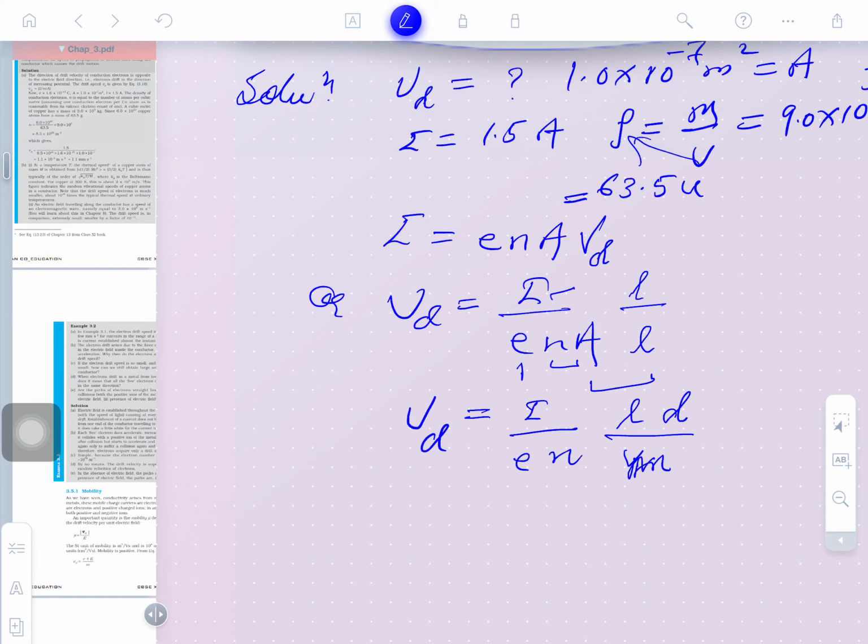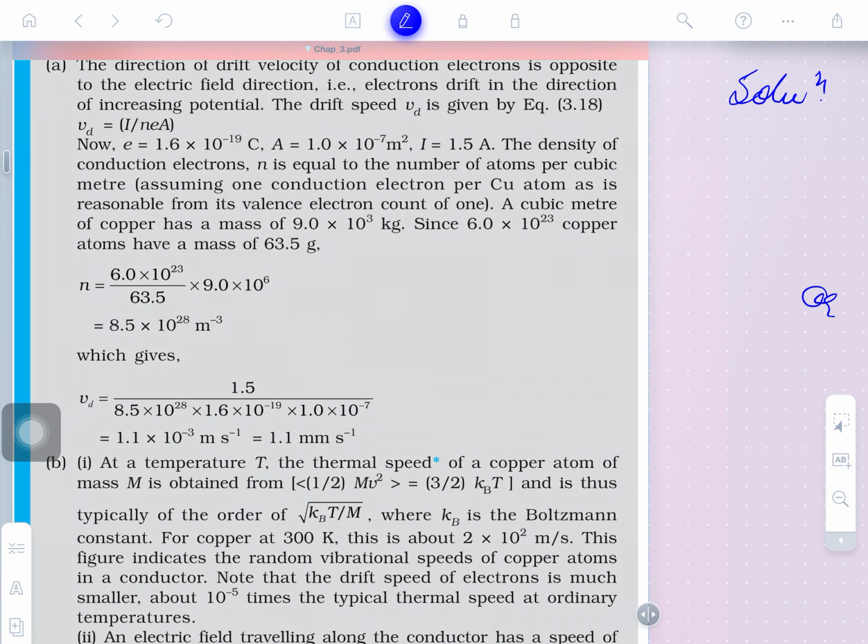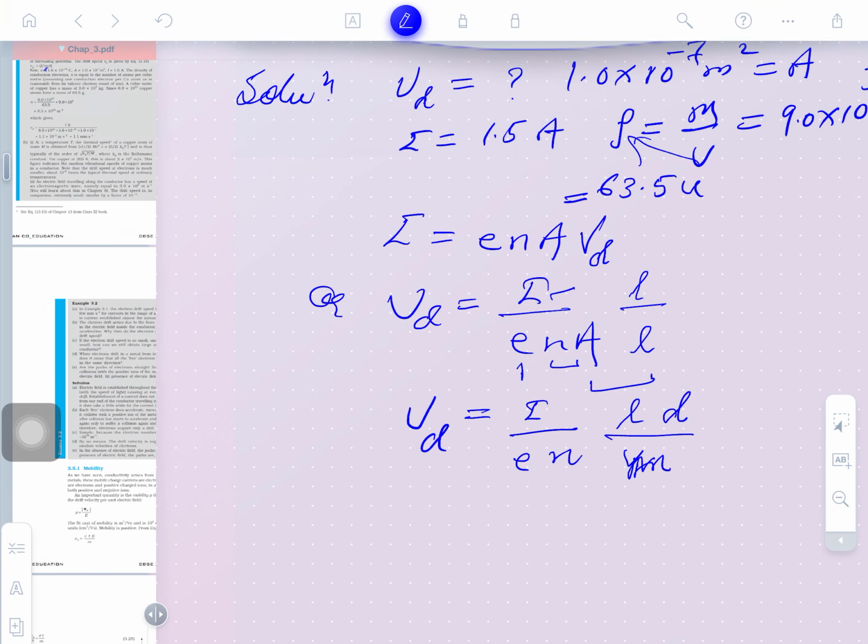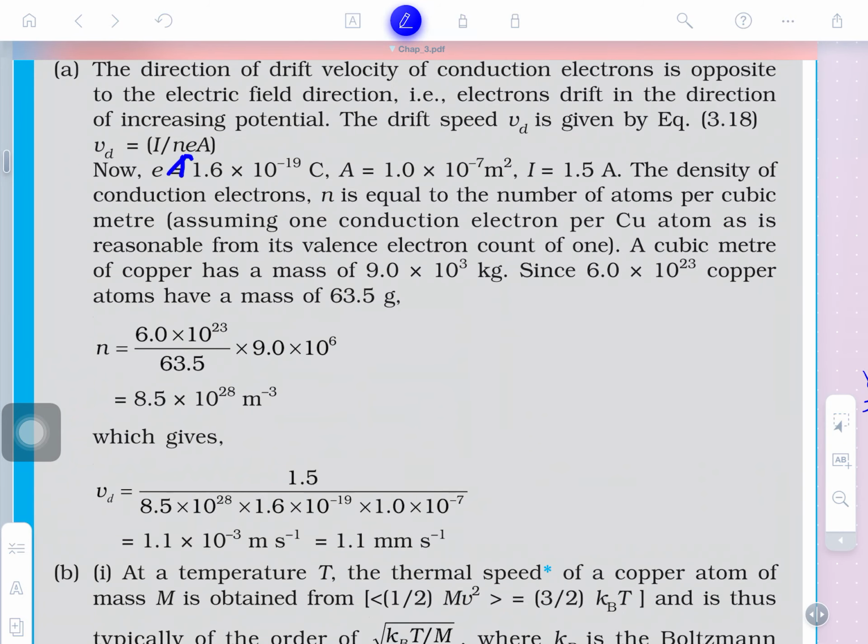So, now put the values here. What the answer is coming here, you will now put the values: I is current, and N is what? N is the number of electrons per unit density. So, how can we find N? Per unit volume we found here. So, N is per unit volume. Total electrons are what here? N and volume, where L can be D, density is there. So, density of mass is there and free electrons are there. Mass, how can we write down this else? So, the expression is to be solved here.